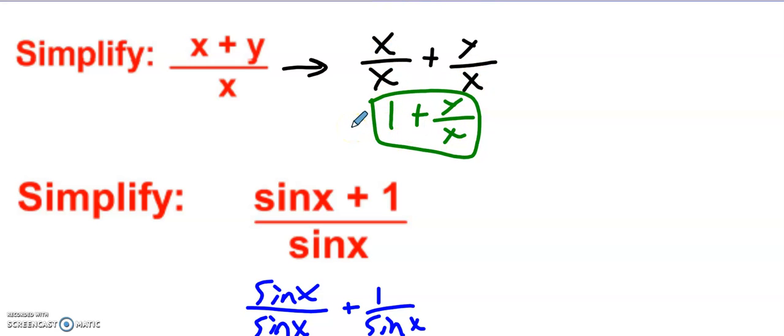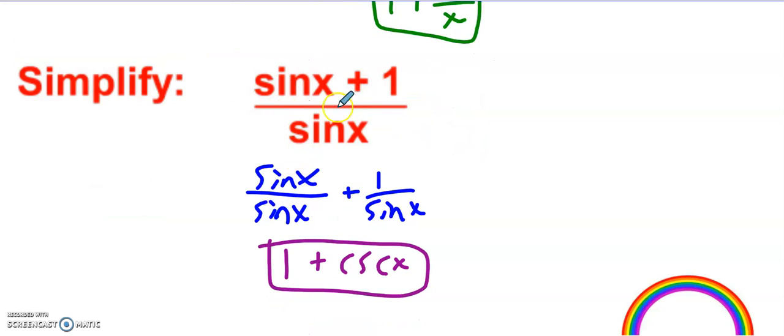Another thing I want to point out, this is an important notation thing just for math in general. Notice that I'm not putting equal signs here. I'm either drawing an arrow or I'm just working vertically. We don't want to just start creating a bunch of equal signs and chaining them all together because that is mathematically incorrect. This is not an equation, so I'm not trying to say that this is equal to this. Then it would seem like I'm trying to solve something. So I either draw an arrow or I work vertically. Here I chose to work vertically. This is actually a good way to do it. It kind of keeps your work in order.